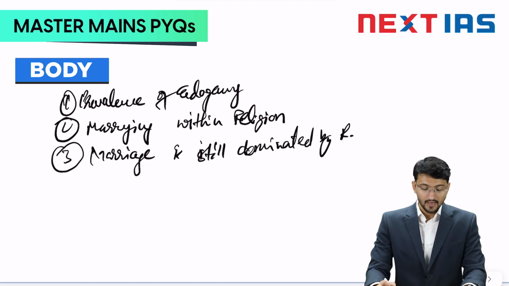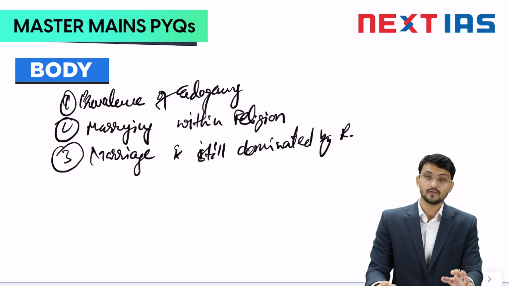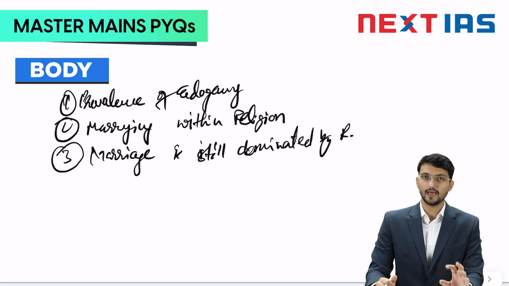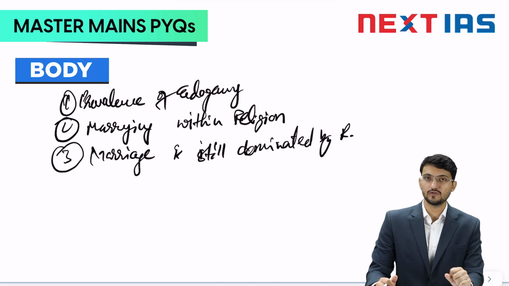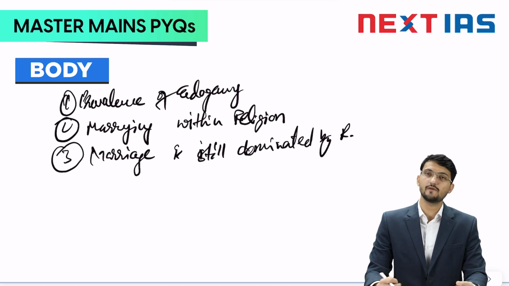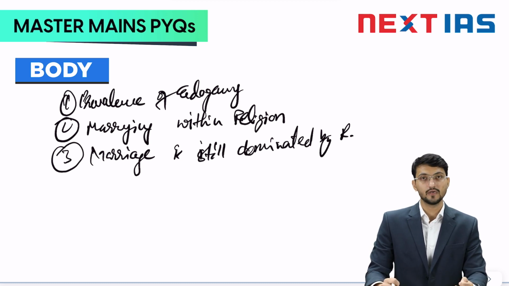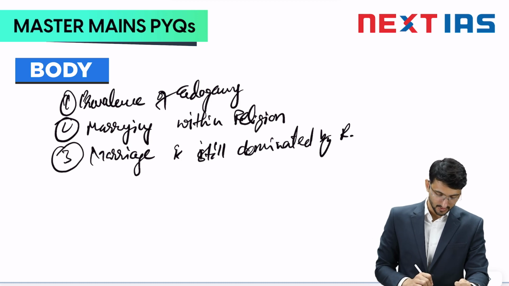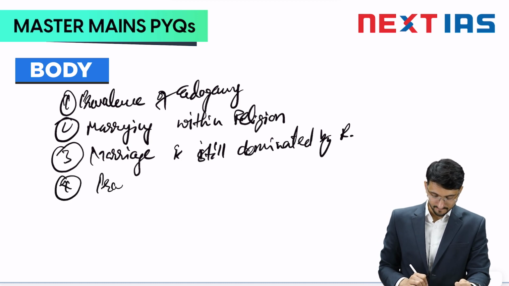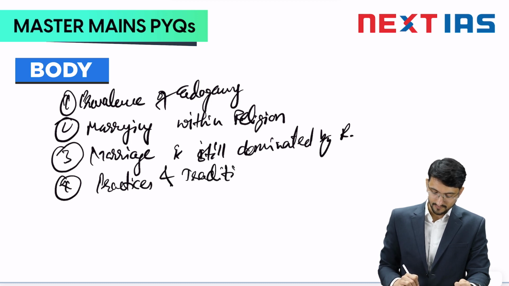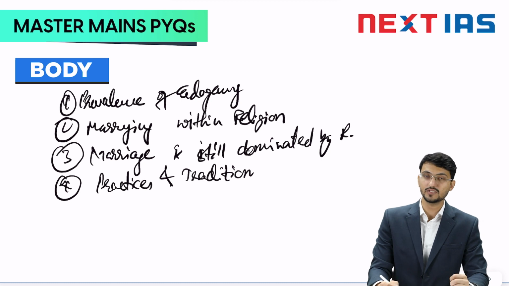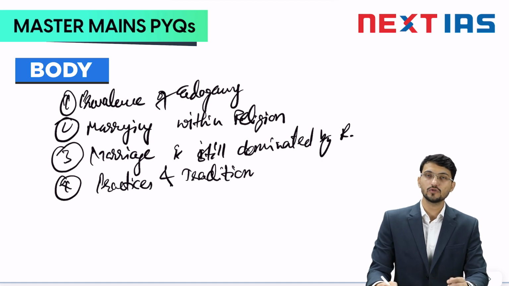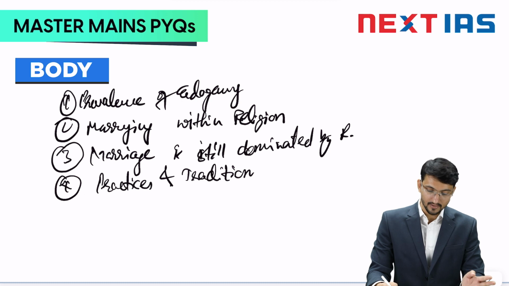Apart from this, you can discuss the duties and practices which are very old and still continue. Let me give you an example. The festival of Karwa Chauth is still being followed by many. Most of the women follow Karwa Chauth. It is not that it has gone from practice. So you can write about practices and traditions. Also, let me give you a negative example. The dowry system is still prevalent. So the traditional aspect of marriage is not completely lost.